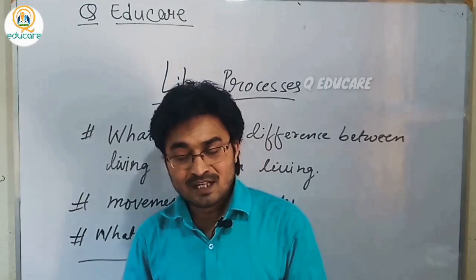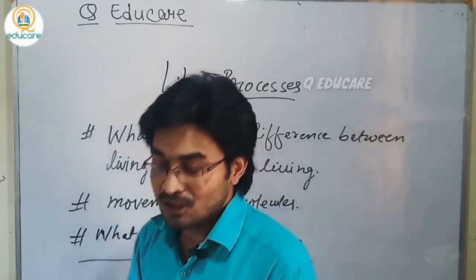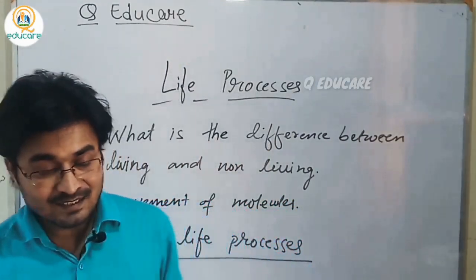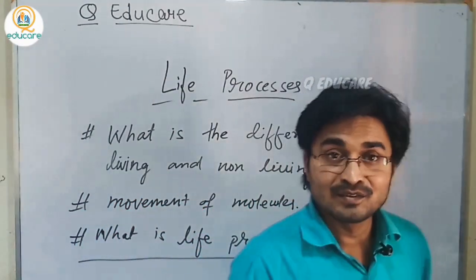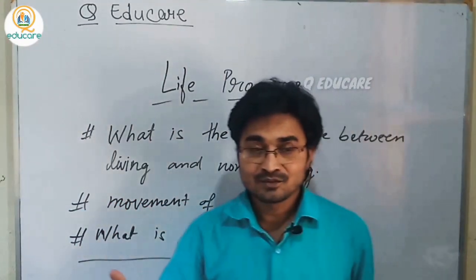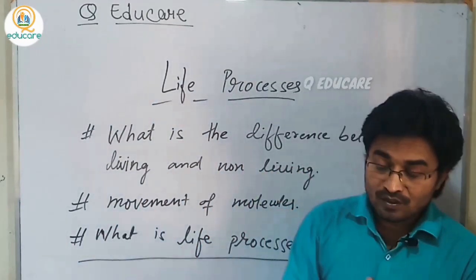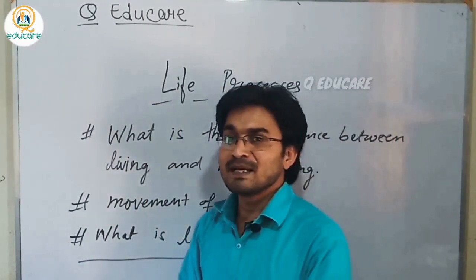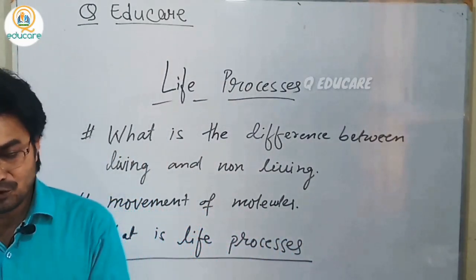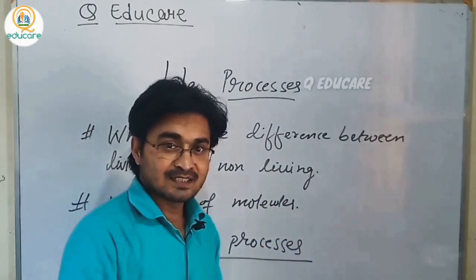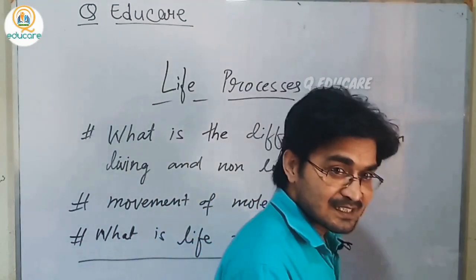If specialized tissues are there, there are cells also, and tissues make organs. So different organs are engaged in maintaining this process, different tissues, and smaller different cells.